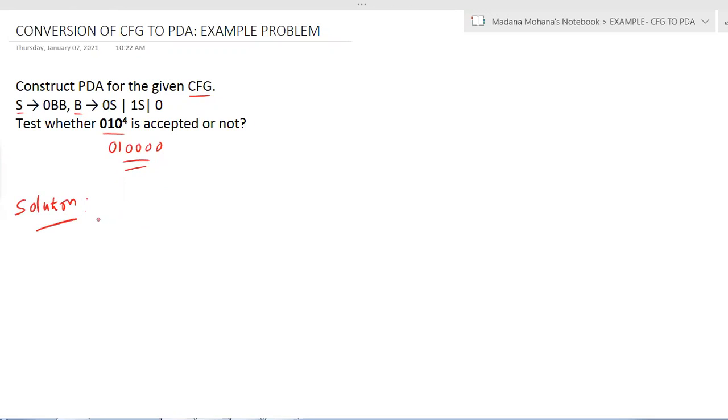Now what you have to do first is write down the given context-free grammar G equal to (V, T, S, P). Write down all the tuple values, where variables V are the variables in the given grammar.